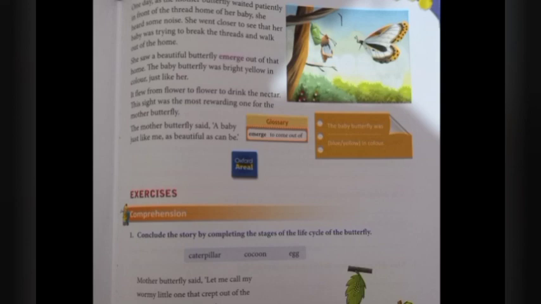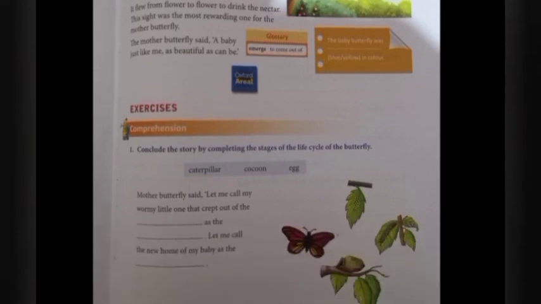Now what you have to do is on page number 109, you have the first question: conclude the story by completing the stages of the life cycle of the butterfly. This is your homework. Page number 109 is your homework, and in the previous lesson I gave you homework. Just complete it and send me the snapshot. The remaining book back exercises and one poem, the 8th unit, we'll continue in the next class, and we'll complete the sem 1 book and start with the sem 2 book. If you didn't get the sem 2 book, just come to school and collect it. Okay students, thank you, bye bye.